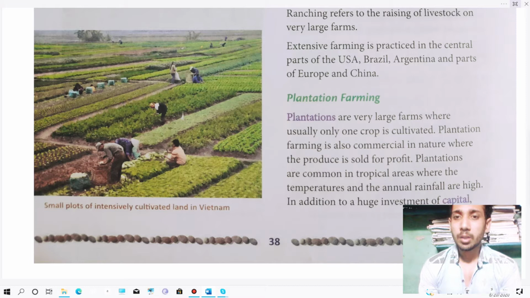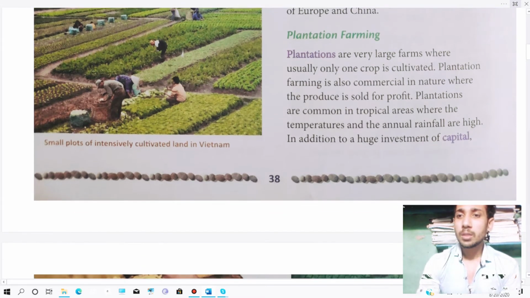Plantations are very large farms where usually one crop is cultivated. Means in plantation farming only one kind of crop is cultivated on a large farm. Plantation farming is also commercial in nature, where the produce is sold for profit. Plantations are common in tropical areas where the temperature and annual rainfall are high. Means plantation farming needs a suitable temperature and high rainfall. In addition, it needs a huge investment of capital, like money and everything.